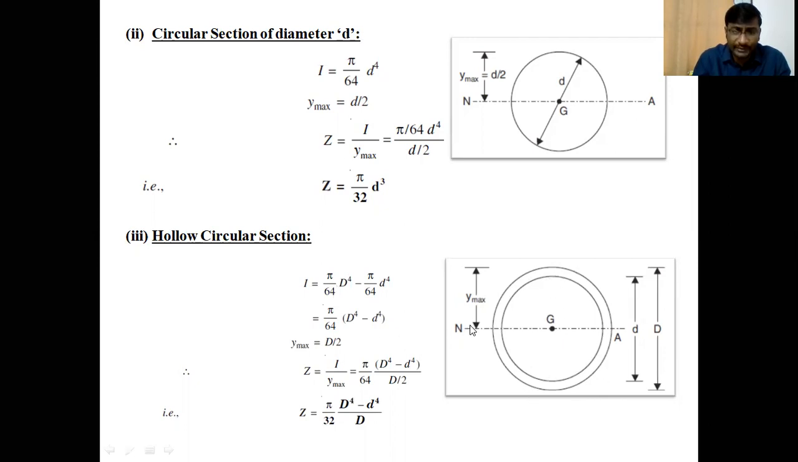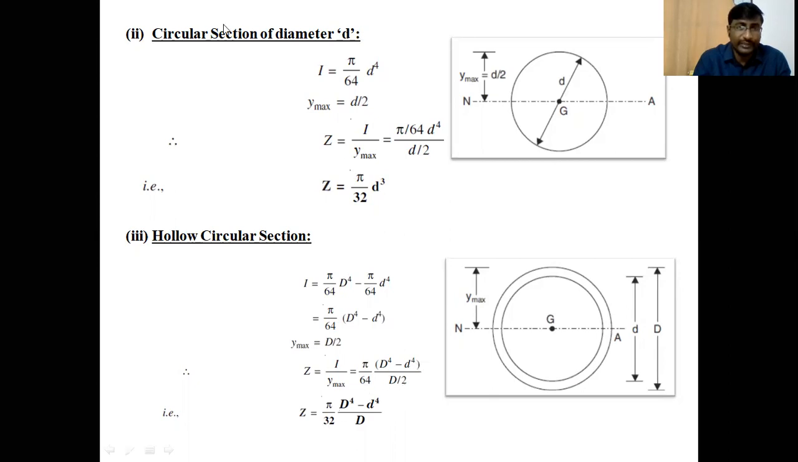Here the Y maximum means the outermost layer distance from the neutral axis. Outermost layer from the neutral axis is capital D by 2. So Y maximum is capital D by 2. Moment of inertia is pi by 64 capital D power 4 minus small d power 4. Therefore, section modulus Z is equal to I by Y maximum, pi by 64 (D power 4 minus d power 4) divided by D by 2.